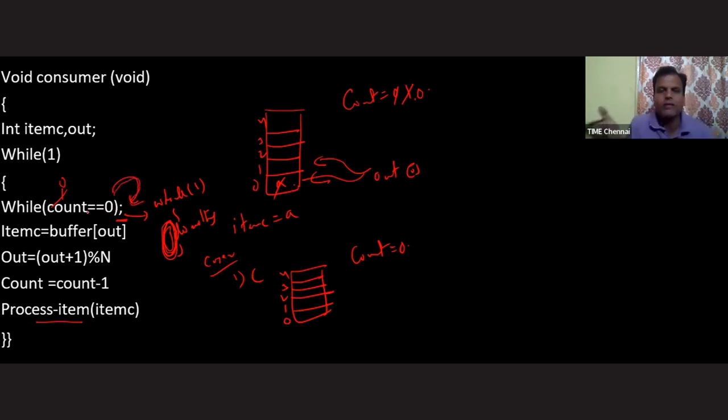And whenever this condition becomes false, as we have already seen earlier, I execute the next statement, because you are coming out of this loop. But anyhow, the consumer is inside the busy waiting. Let's see what will happen with the producer.